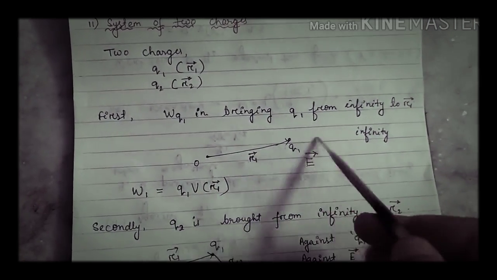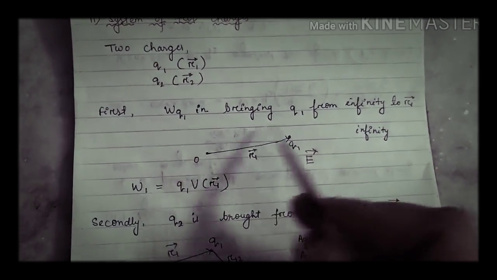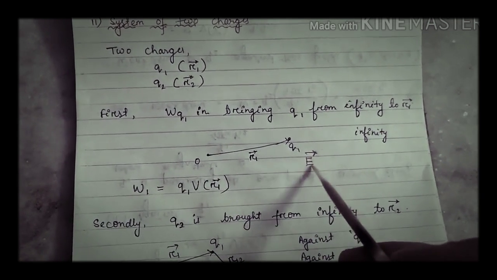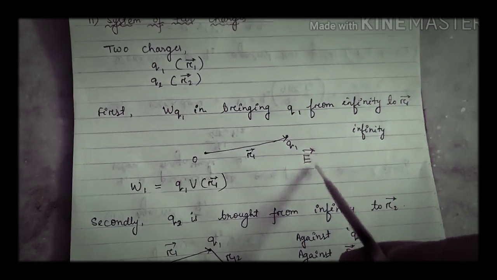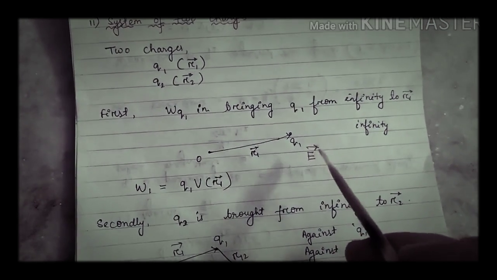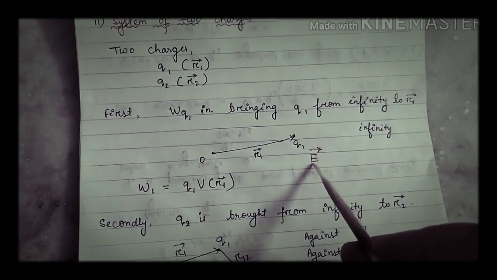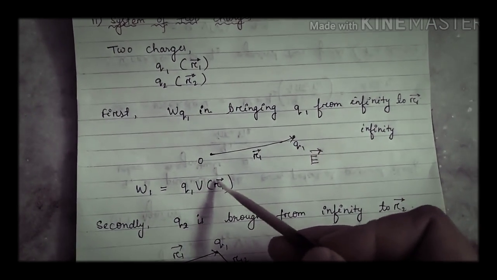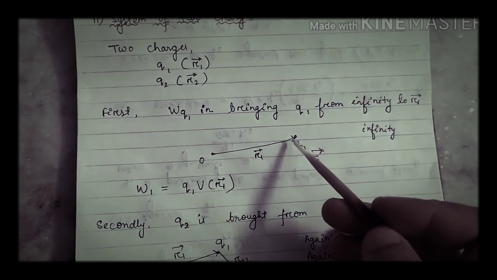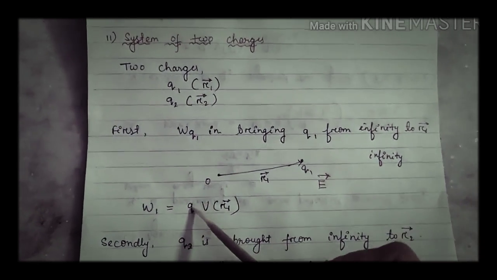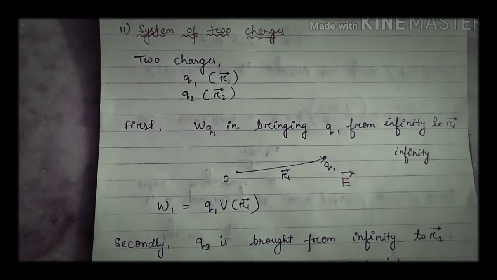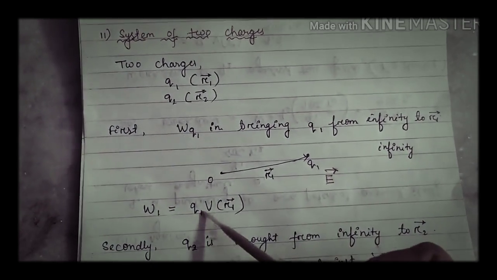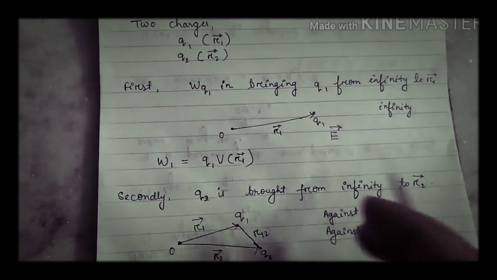Now what is the potential present here? There was no charge earlier. Only the electric field due to the external field is present, that is E. So here the potential is due to the external electric field, and I have written that V(r1), that means potential at the point r1. So the first work done to bring the charge q1 from infinity to the point r1 is W1 equal to q1 V(r1).